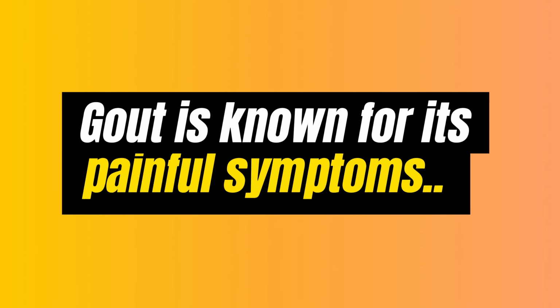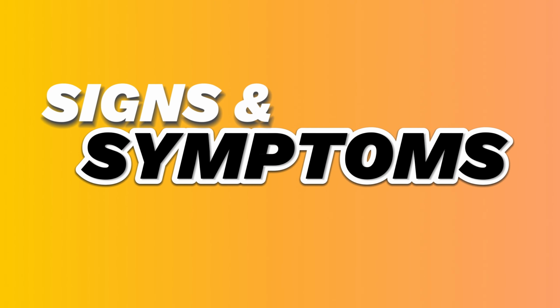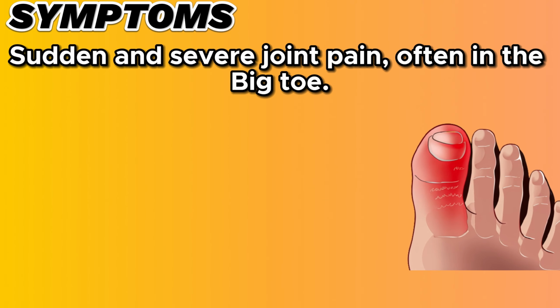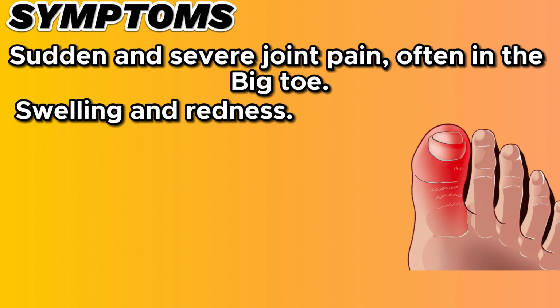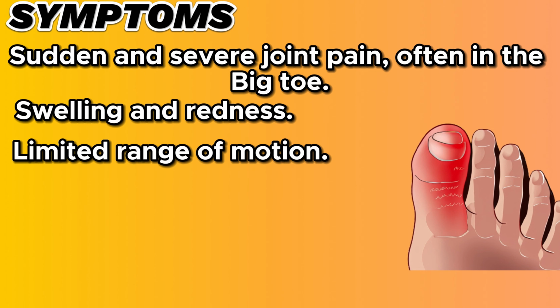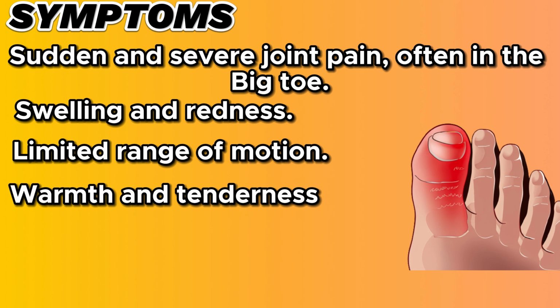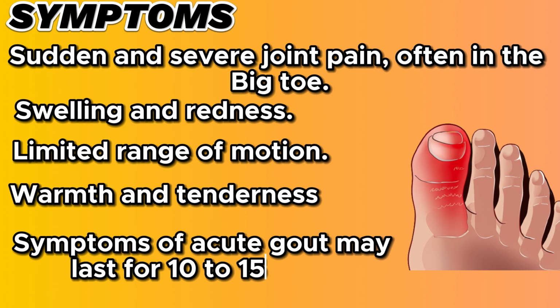Gout is known for its painful symptoms. Here are the common signs to watch out for. Sudden and severe joint pain, often in the big toe. Swelling and redness in the affected joint. Limited range of motion in the affected joint. Warmth and tenderness around the joint. These symptoms of acute gout may last for 10 to 15 days.